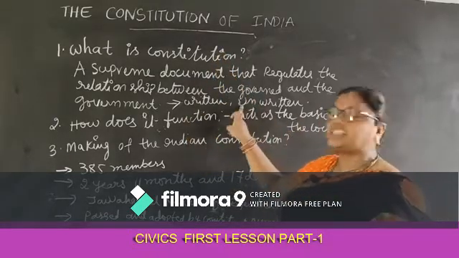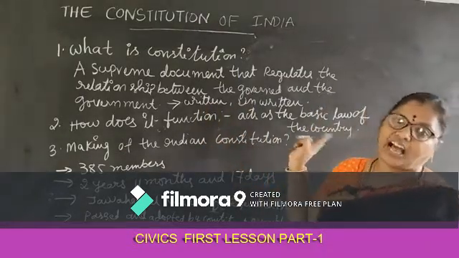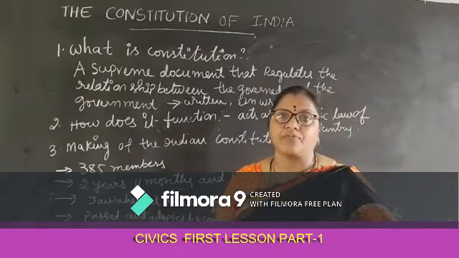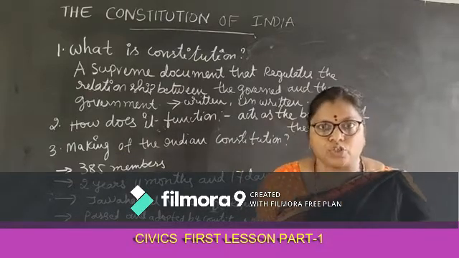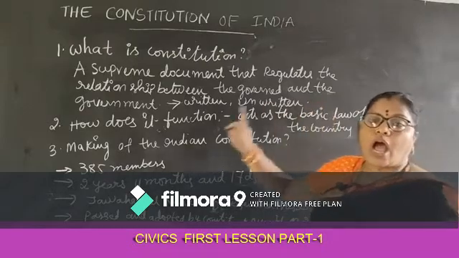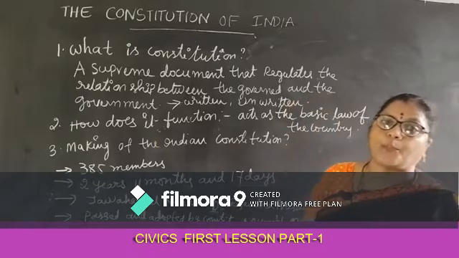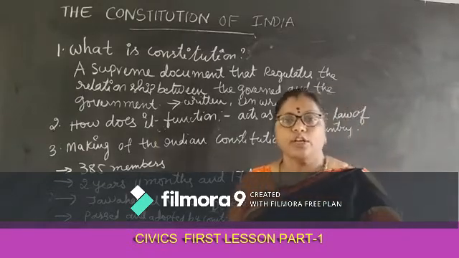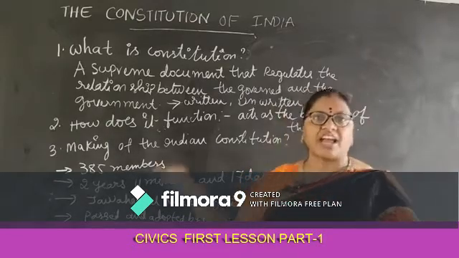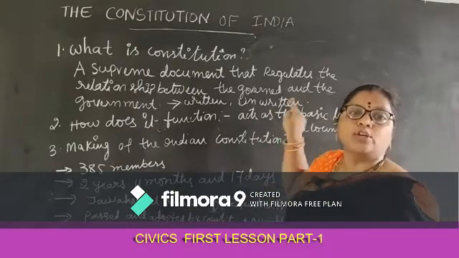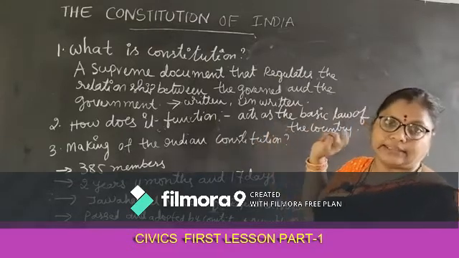So it is of two types. One is the written Constitution and another one is the unwritten Constitution. The example for a written Constitution is India, and the example for an unwritten Constitution is the UK. So how does it function? It acts as the supreme basic law of the country. So the government follows the rules and regulations which are there in the Constitution. So it is called the basic law of the country.